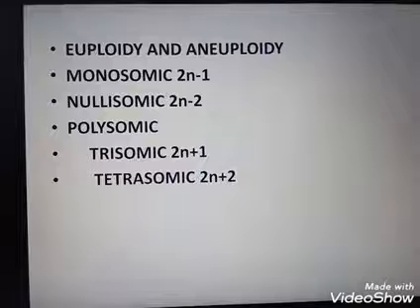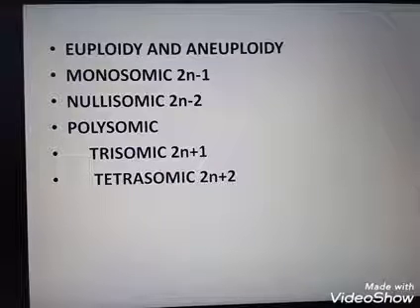Polyploidy occurs in plants. So what is euploidy? In euploidy there is a numerical increase of chromosomes.